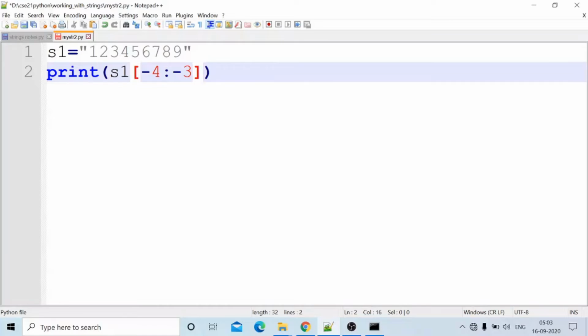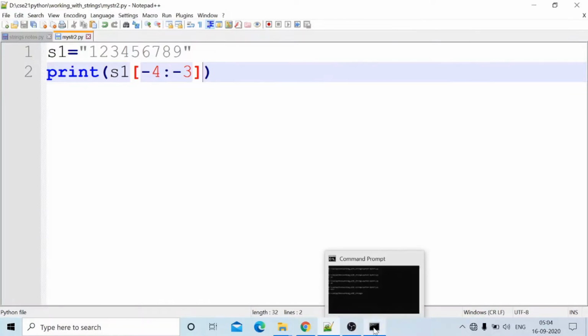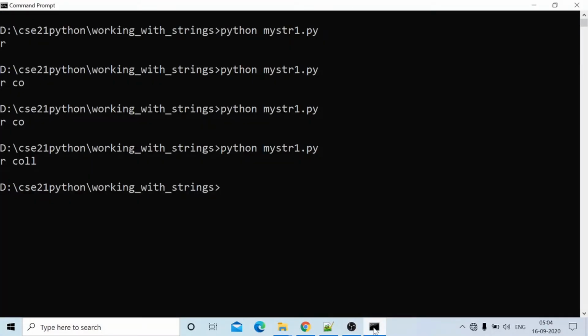Okay, based on this output we can conclude what will happen. S1 of minus 4 to minus 3. Not mystr1, mystr2.py. Okay, 6 will come, only 6. What is the reason behind it? We will see.